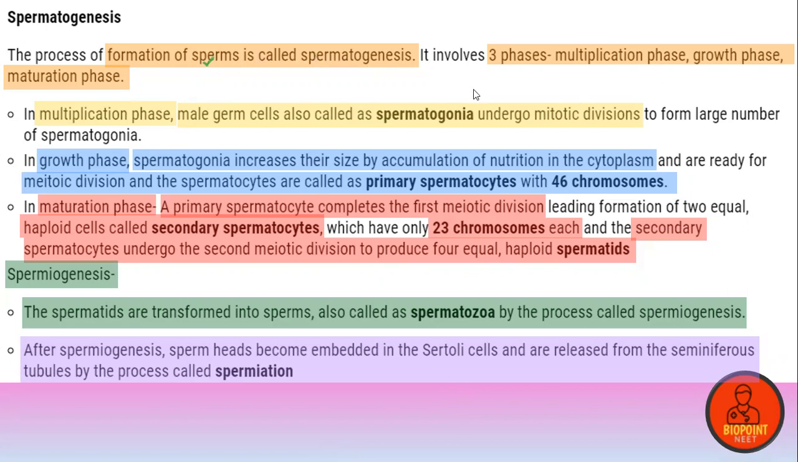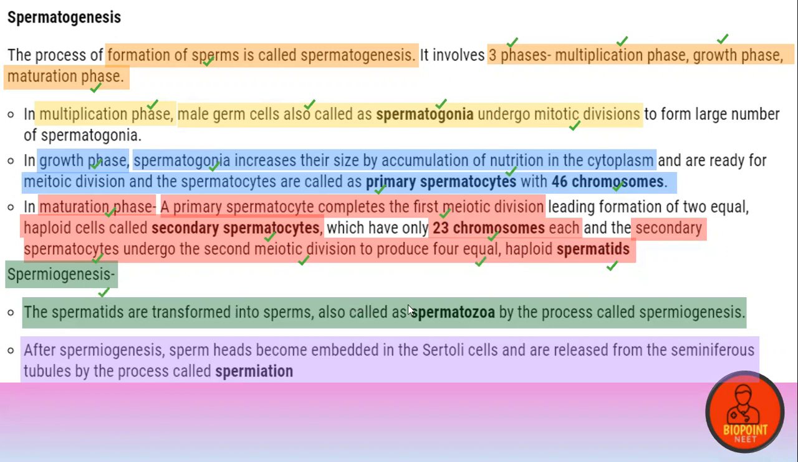Process of formation of sperms: spermatogenesis. It includes three phases: multiplication, growth phase, and the maturation phase. In multiplication phase, male germ cells, also called spermatogonia, undergo mitotic division. In growth phase, spermatogonia increase by accumulation of nutrients to form the primary spermatocyte with 46 chromosomes. In maturation phase, it undergoes the first meiotic division to form a secondary spermatocyte with 23 chromosomes, and the secondary spermatocyte undergoes the second meiotic division to form four spermatids.